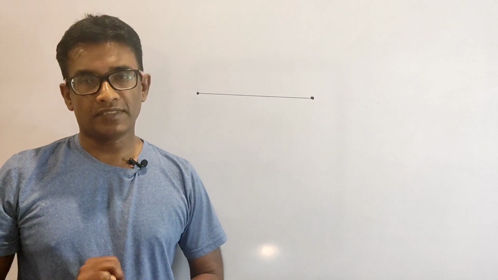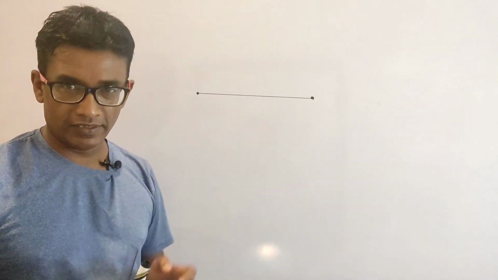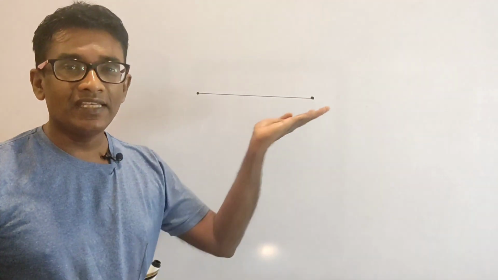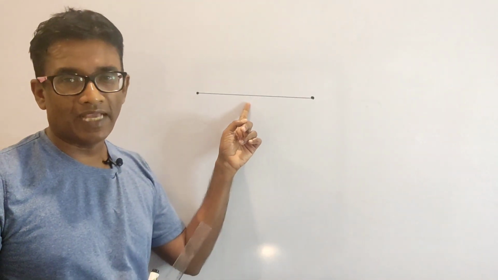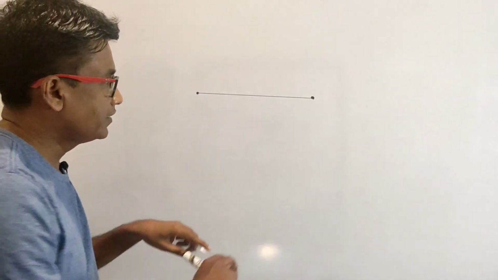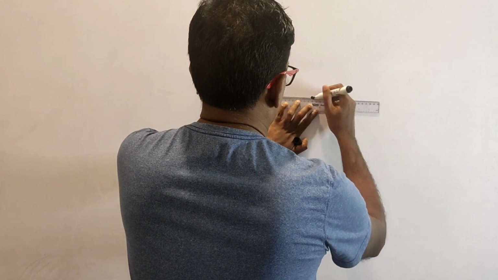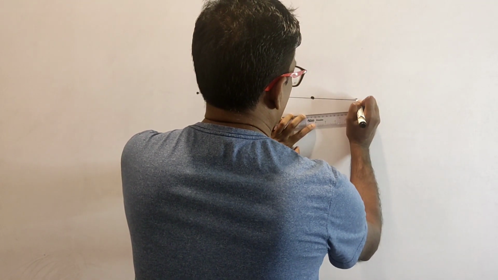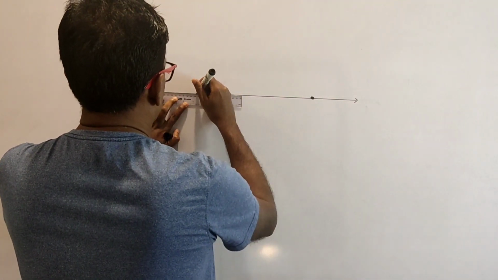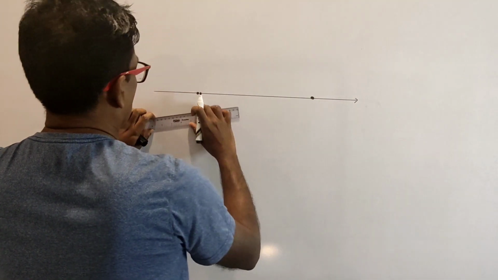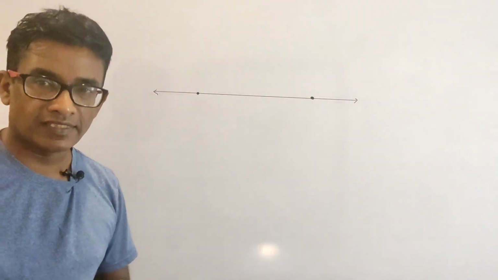The second axiom says, this line segment between any 2 points can be extended indefinitely on either side. So, you know that this line segment has a finite length, right? Now, we can extend this on either side indefinitely, right? That's what the second axiom says.